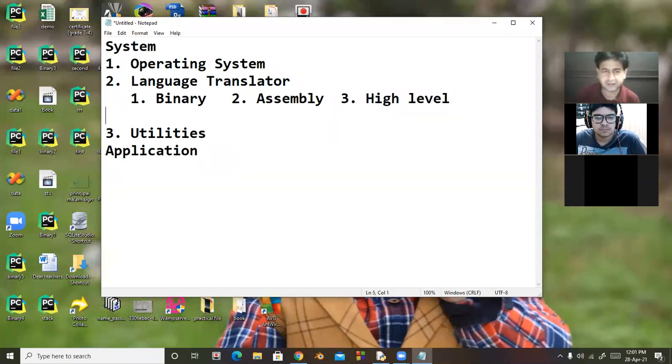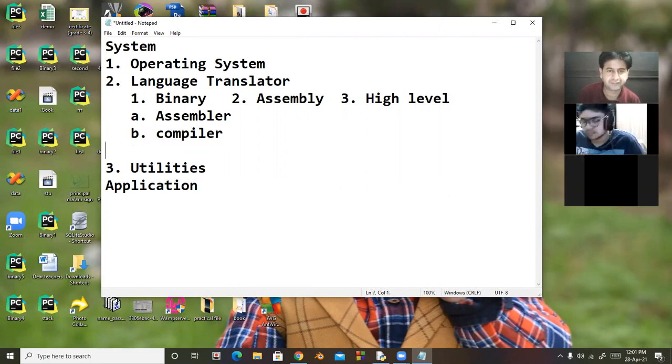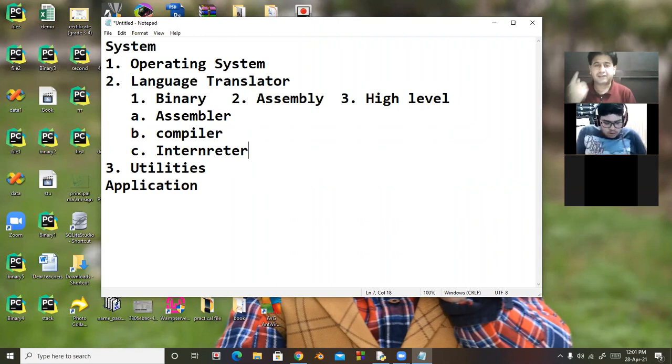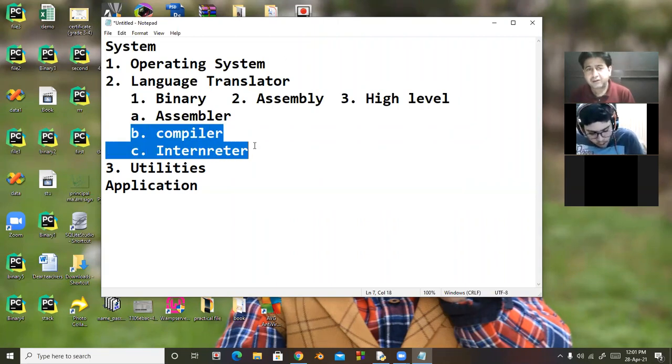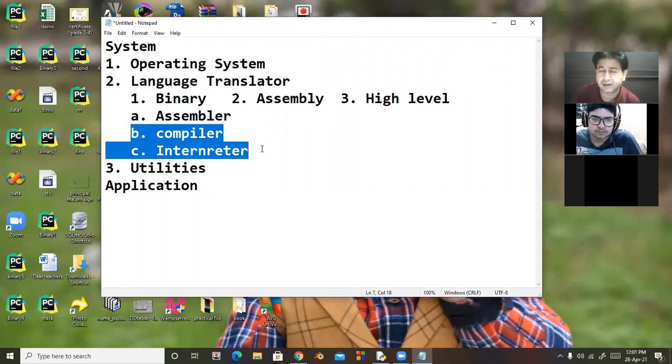So there are 3 language translators. One is assembler, number 2 compiler, number 3 that is interpreter. So these are 3 types of language translator. And remember one thing, when we convert high level language into low level language, we need compiler or interpreter. Language to language, they are different.